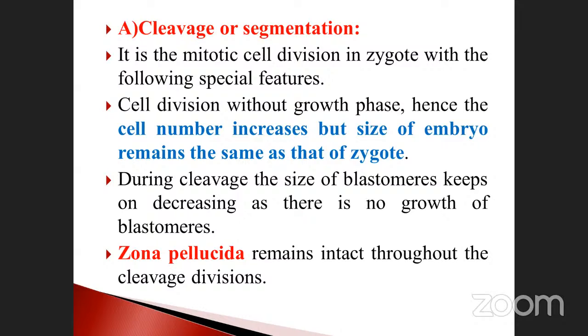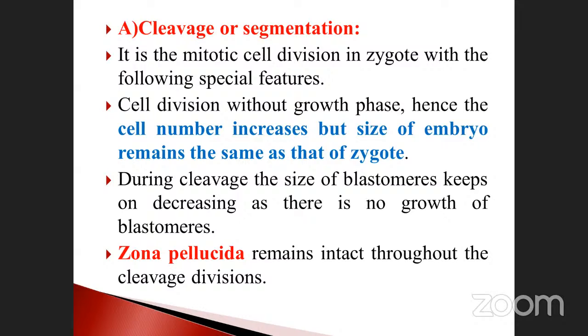This is the first. During cleavage, the size of the blastomeres keeps on decreasing as there is no growth of the blastomeres. Blastomeres will not grow. Note that point also. And the zona pellucida remains intact throughout the cleavage division. Zona pellucida, it's the outermost layer, isn't it? Corona and zona. It does not undergo cleavage. It is present intact.